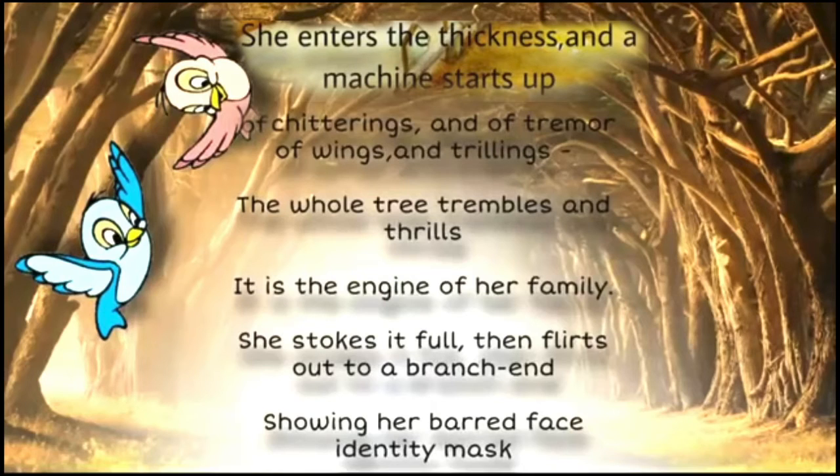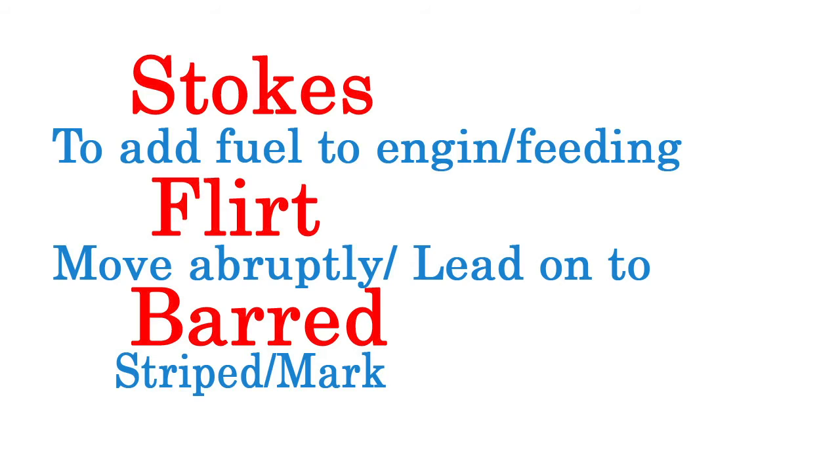Now proceed to the next lines. It is the engine of our family. She stokes it full, then flits out to a branch end, showing her bared face identity mask. Let us see what are the difficult words used by the poet in these lines.